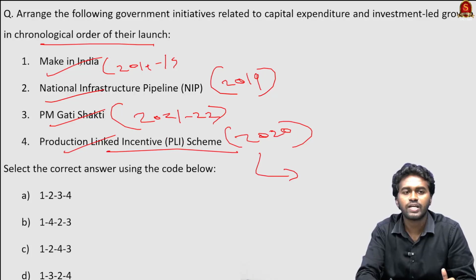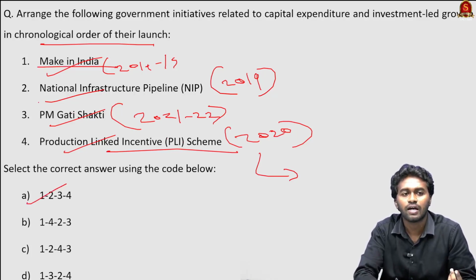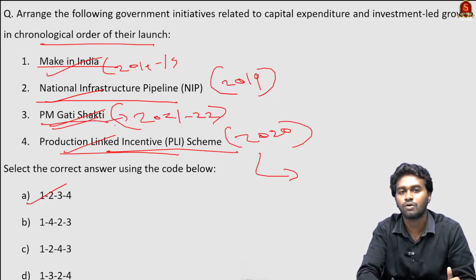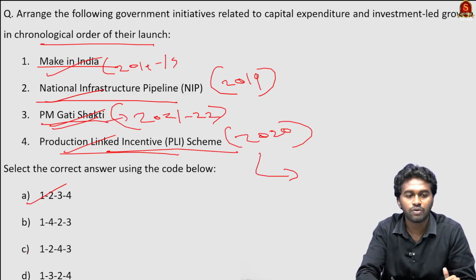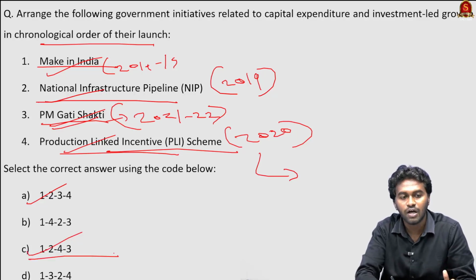So in this way, first is Make in India, and next is the National Infrastructure Pipeline. Then we have the Production Linked Incentive Scheme, and then comes PM Gati, which is focusing on infrastructure development. Therefore, the correct answer is option C, 1, 2, 4 and 3.